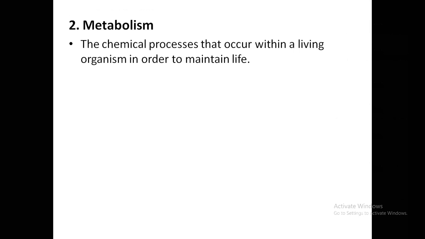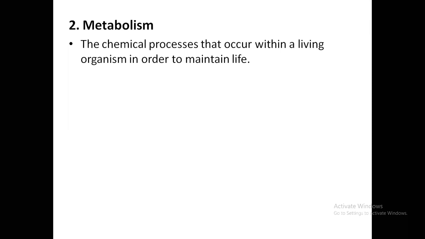Now, the second property of all living organisms is metabolism. The chemical processes that occur within a living organism in order to maintain life are called metabolism. You might have observed that every living organism carries out different processes like respiration, circulation, excretion, digestion, photosynthesis.